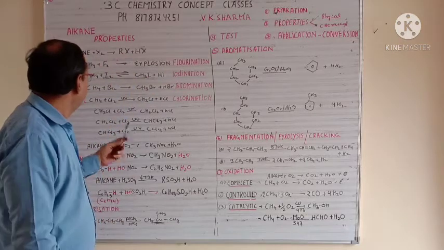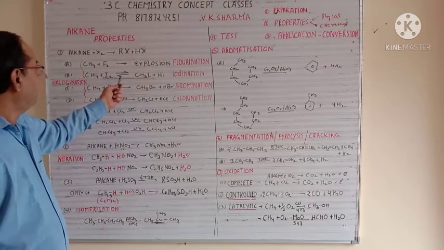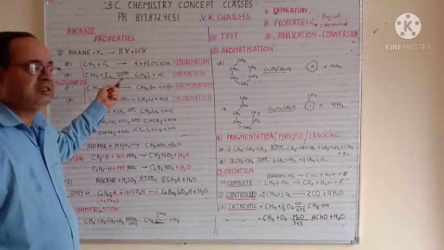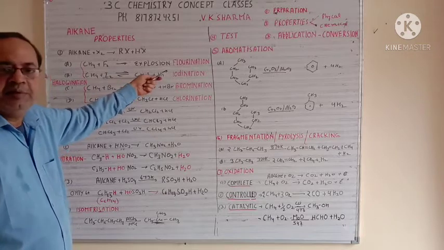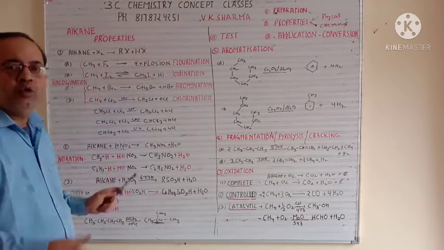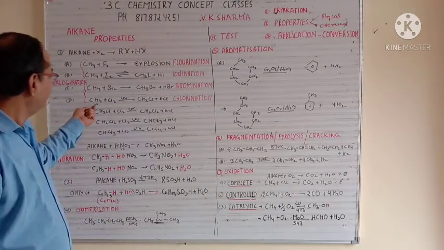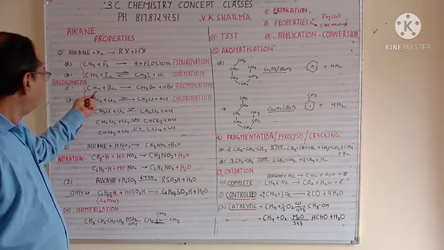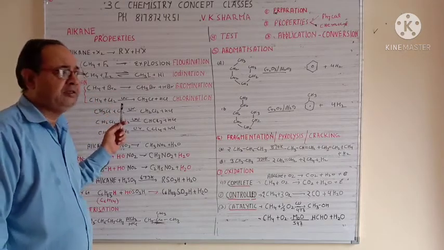Next you take iodine, the reaction is called iodination, but this has a problem, it is a reversible reaction. After some time it will again become CH4 and I2. So this is the limitation with iodine. So avoid fluorine and iodine when you go for any alkane reaction. Now next one is, sorry, bromination. In bromination it's a very simple, intermediate reaction.